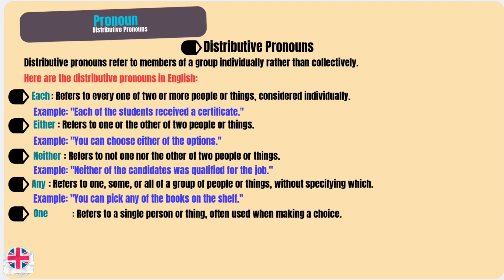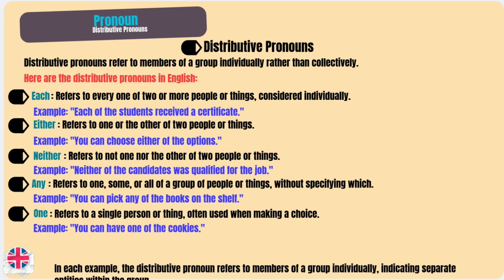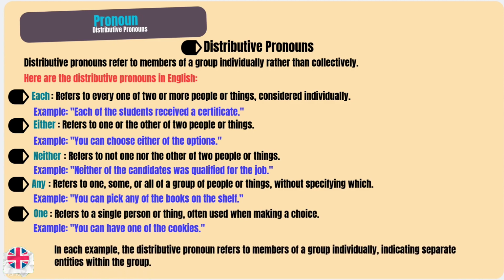One refers to a single person or thing, often used when making a choice. Example, you can have one of the cookies. In each example, the distributive pronoun refers to members of a group individually, indicating separate entities within the group.